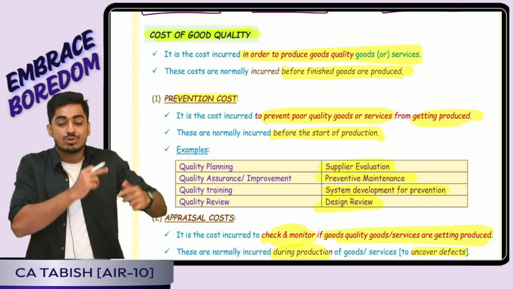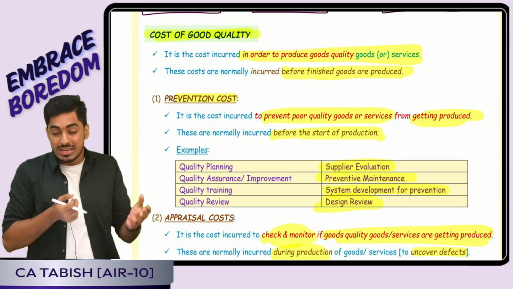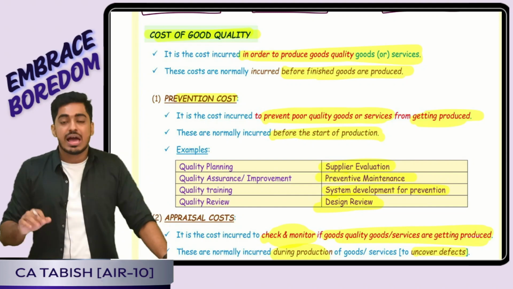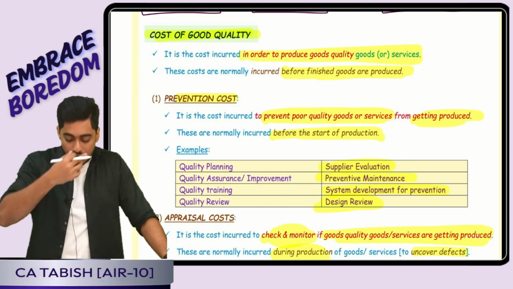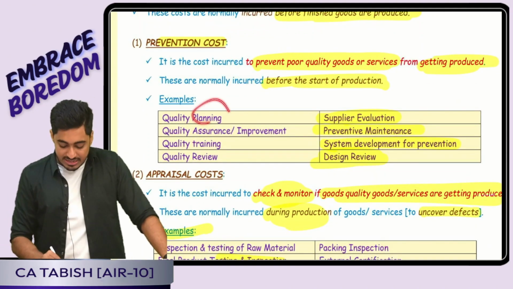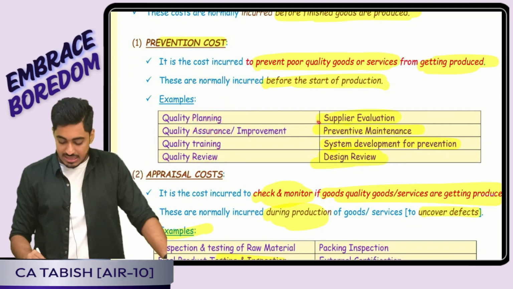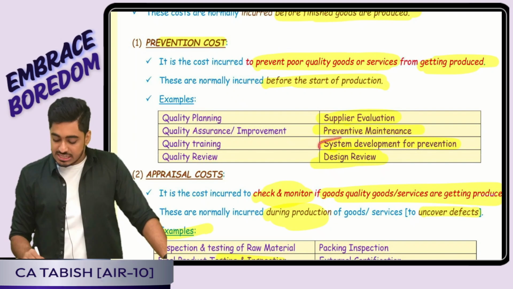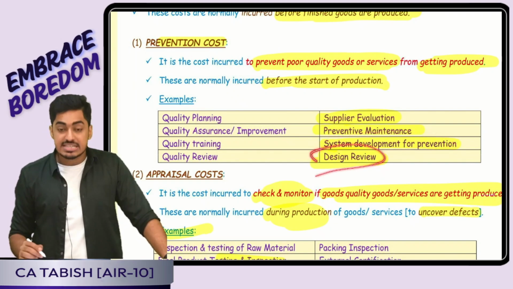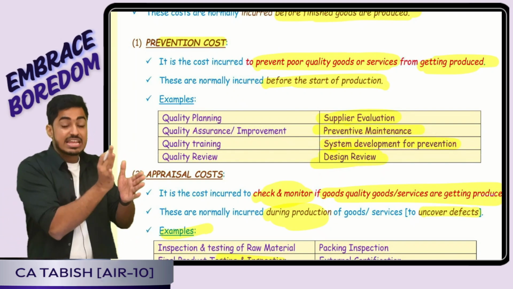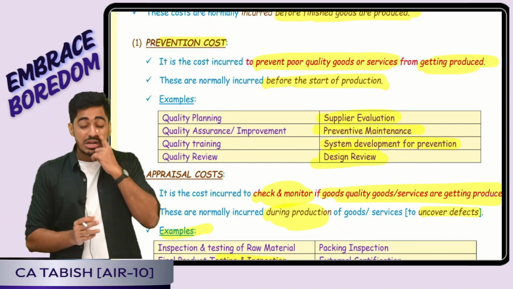Prevention cost. I do the preventive maintenance of the machine. Why? So that this doesn't happen. Yes or no? I do quality review, quality audit, quality planning, quality assurance, all these things we are doing, so that I prevent defects from happening. Yes, supplier evaluation, maintenance, system development for prevention, design review. Even before we produce, I will review the design, so that there are no defects that may happen.